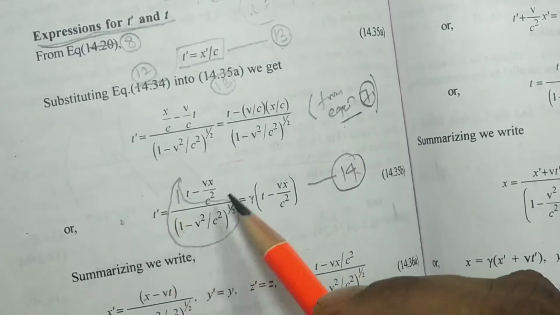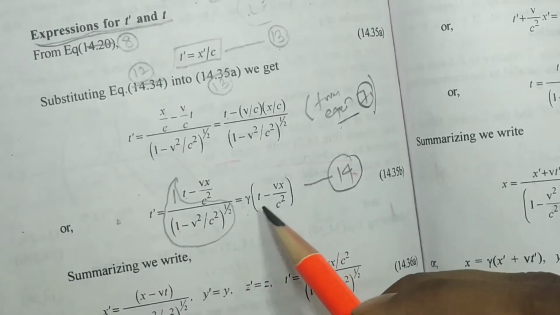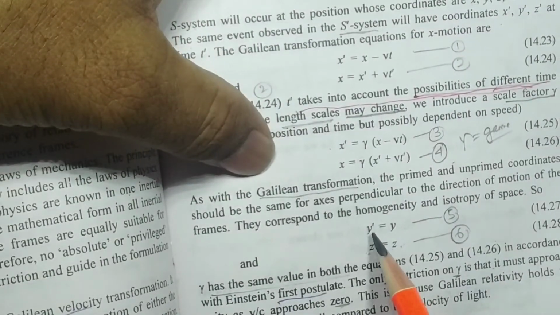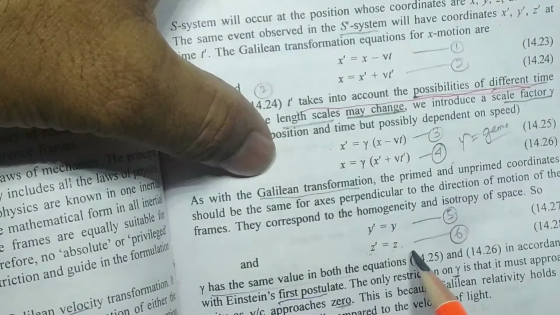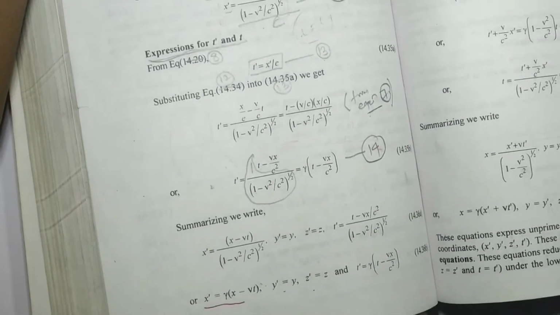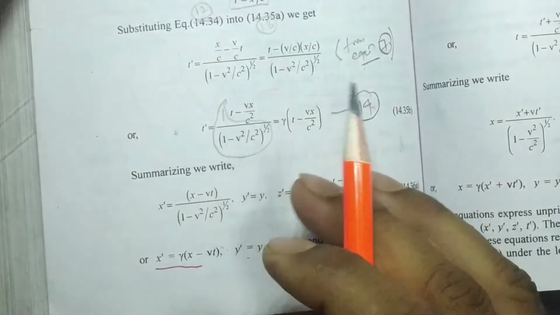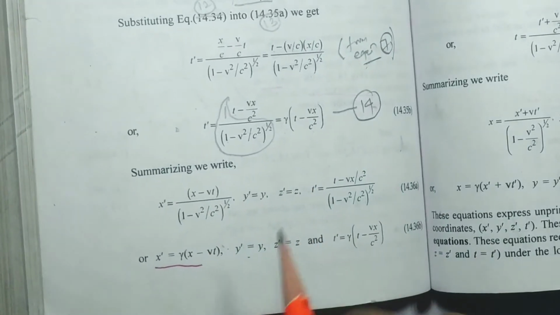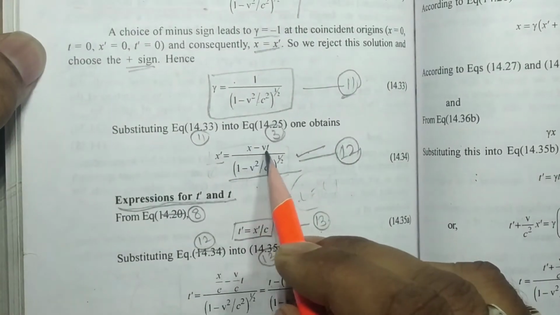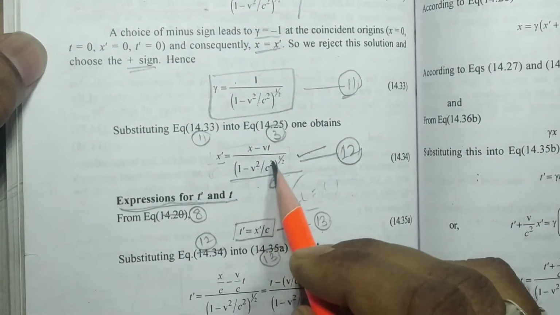So t dash value we found is gamma into t minus vx by c square, and previously we know that this is not going to change. y dash will be equal to y, z dash will be equal to z. Summarizing whatever we have discussed, in the Lorentz transformation with the help of the special theory of relativity, x dash we found is x minus vt by 1 minus v square by c square to the power 1 by 2, from equation number 12.